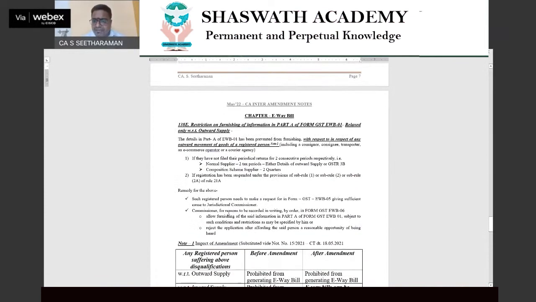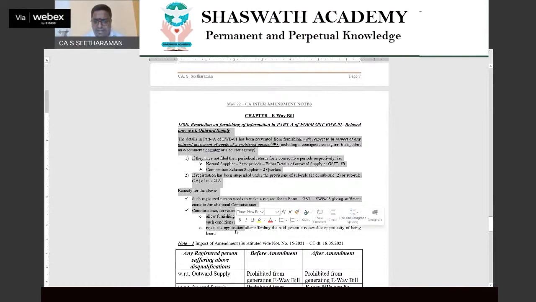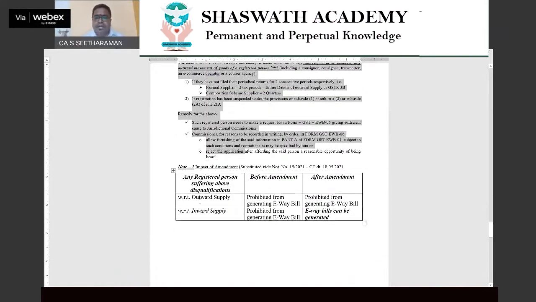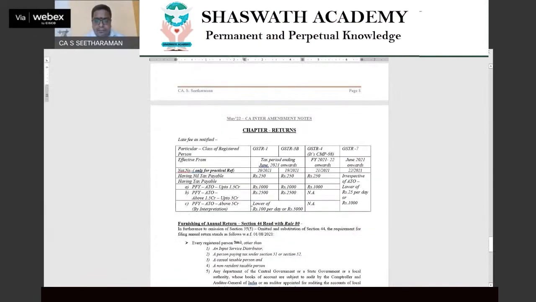And when it comes to e-waybill, the provision on when an e-waybill could not be generated has been amended to give clarity that an e-waybill cannot be generated only towards outward supply and not towards inward supply. That is a great relaxation to trade and industry in practice and in reality. So mark that also important. I have inculcated that significance while insisting on the e-waybill area.